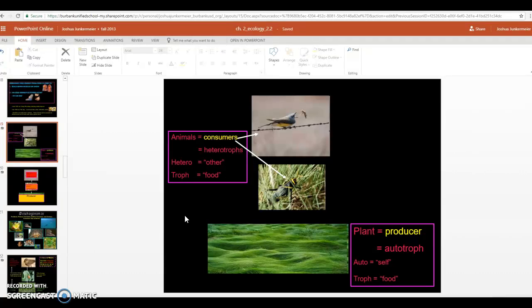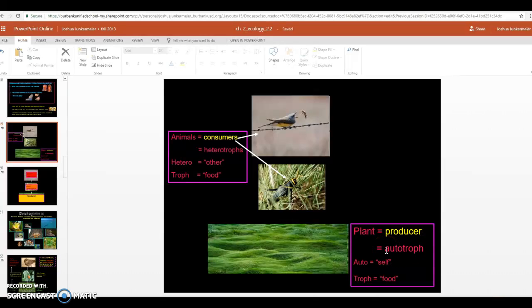All right, our first definition is going to be plant. So please, in your notebook, write slide 19. And plants we call producers. You may have heard that one before. We call them producers because they produce their own food. They make food inside themselves using sun energy and a few other things from the environment or their ecosystem.